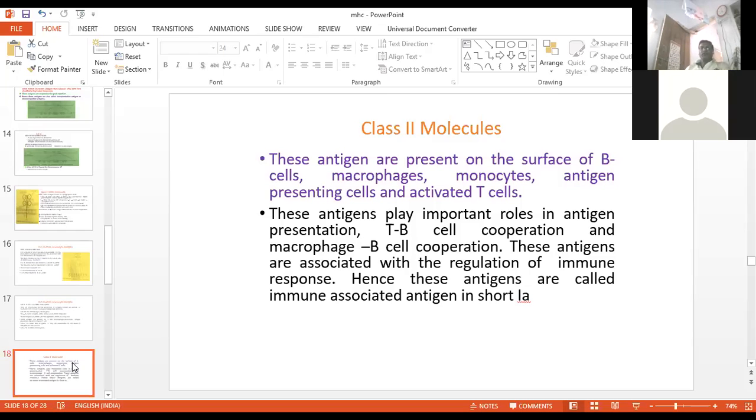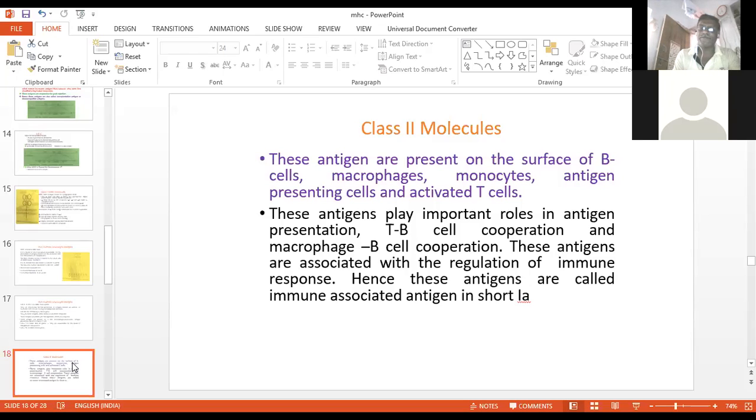Okay, class 2 molecules. These antigens are present on B cells, macrophages, monocytes, antigen presenting cells, and activated T cells. These antigens play a vital role in antigen presenting cell to T cell cooperation, and macrophage to B cell cooperation.